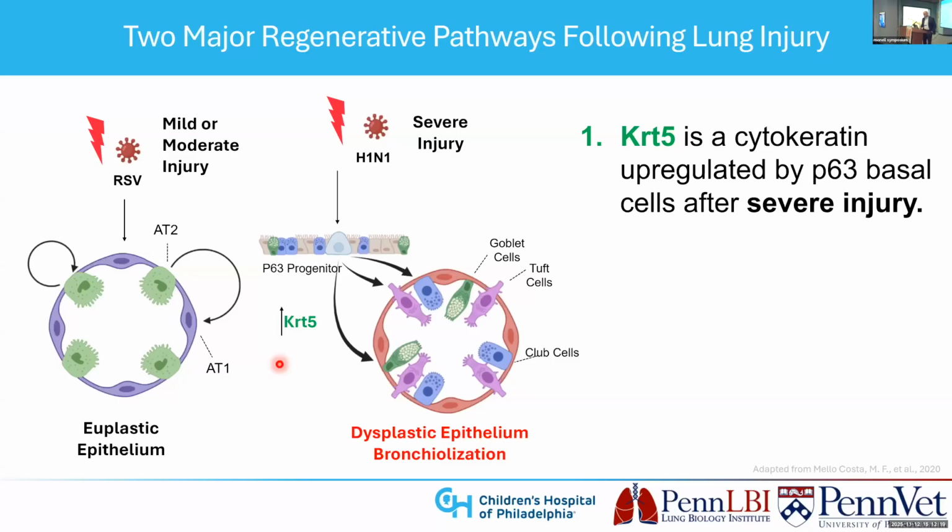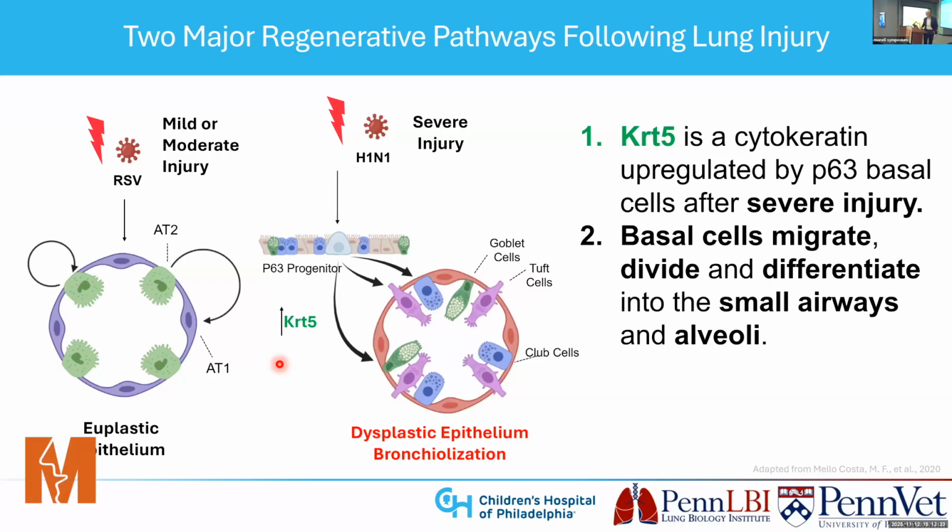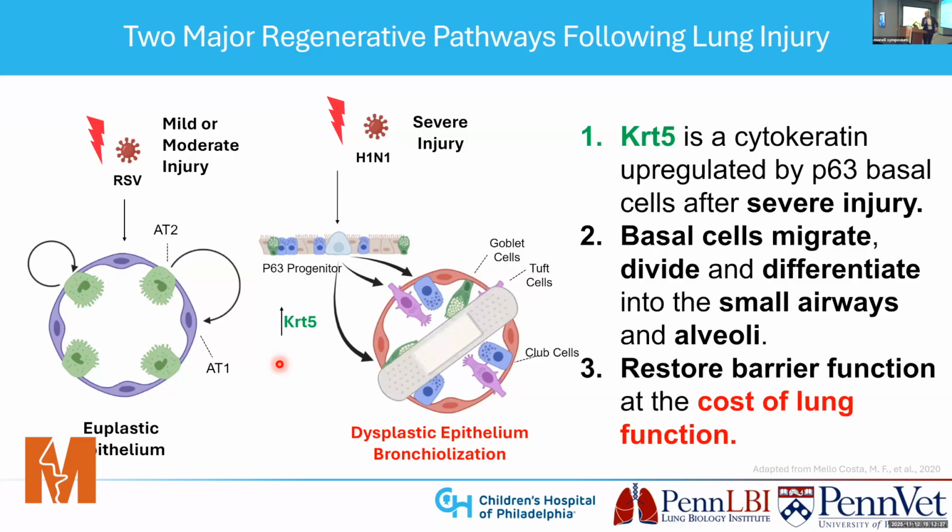Stem cells upregulate a cytokeratin, migrate, divide, and differentiate in the small airways. And they form these kind of epithelial scabs that restore barrier function, but really at the cost of lung function. And in this dysplastic epithelium or bronchialized regions, what you see are three major cell types: goblet cells, club cells, and those famous Tuft cells we've heard so much about today.